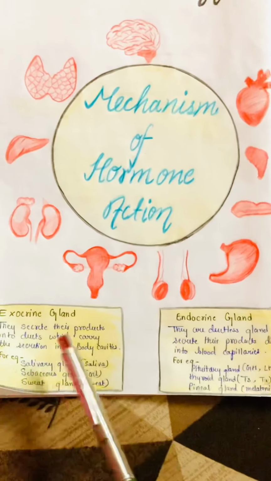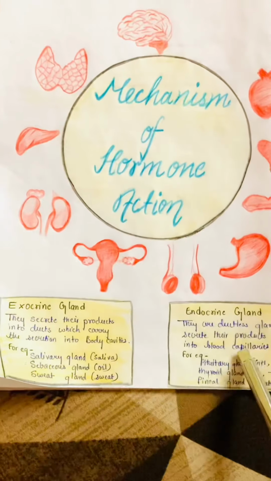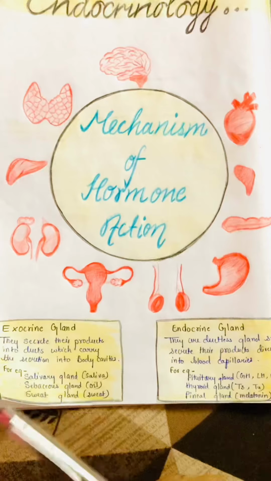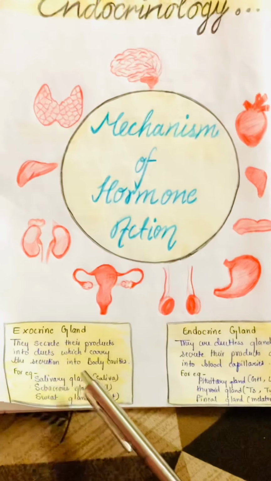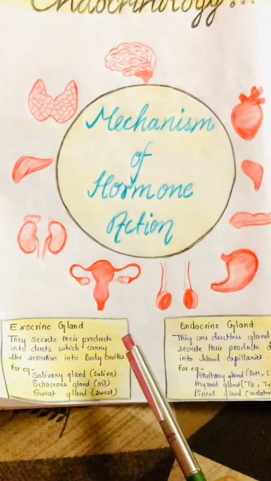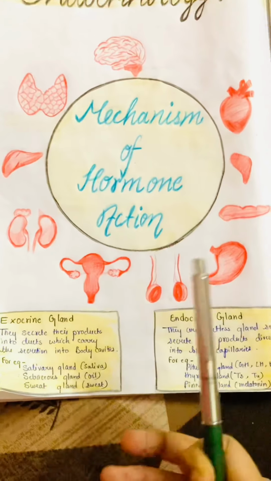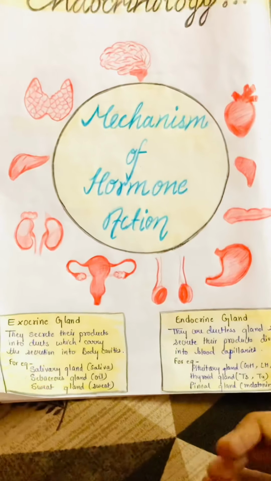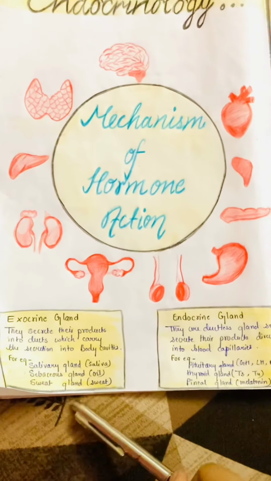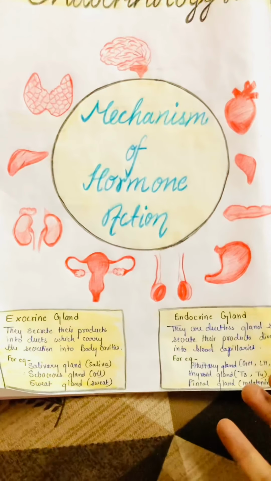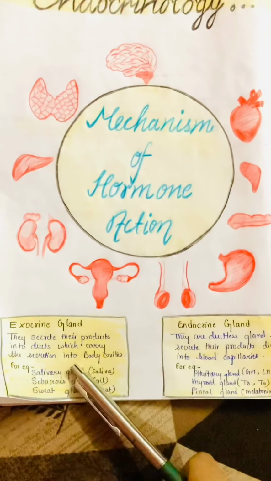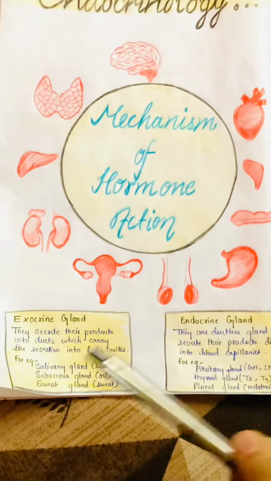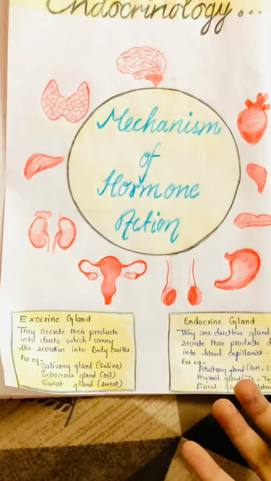One is the exocrine gland and another one is the endocrine gland. Exocrine glands have ducts, so they release their products into the ducts. I mean, they produce their product which is stored in the ducts. For example, the salivary gland, which secretes saliva into a cavity, or many more glands such as the tear gland, which secretes tears, and the sebaceous gland, which secretes oil.